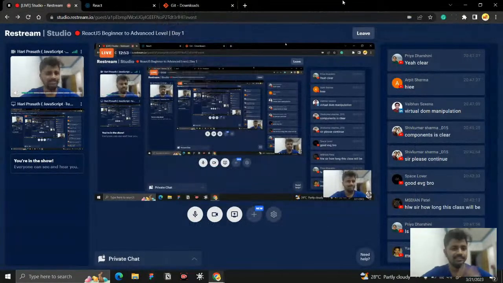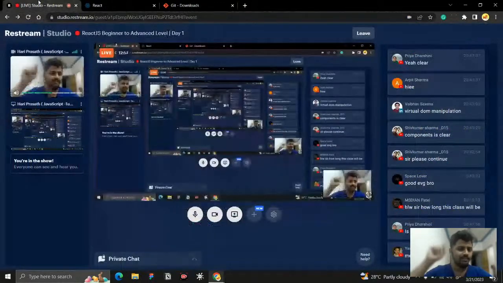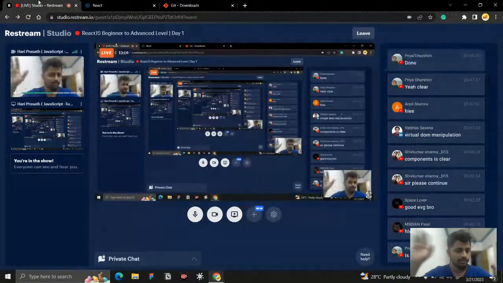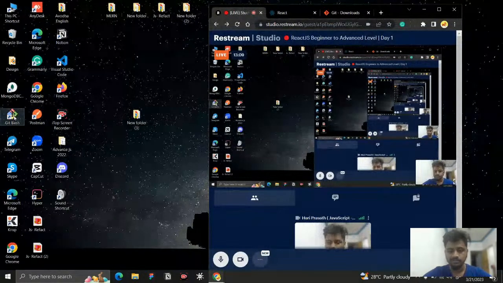It's just a normal download. Just click download, give all access for everything, and install it. It is just like a terminal, and we can use it. Here you will get a Git Bash that looks something like this. This is what Git Bash looks like.